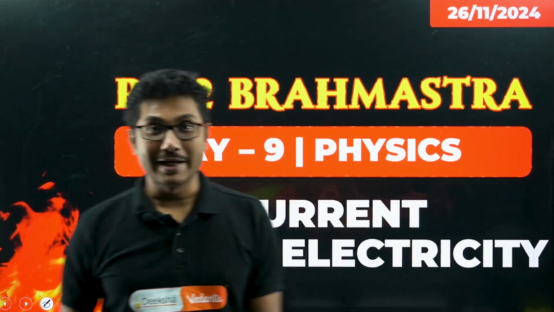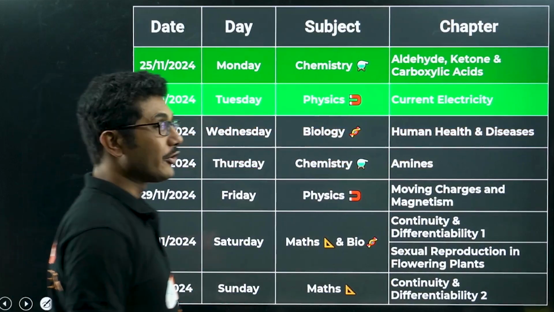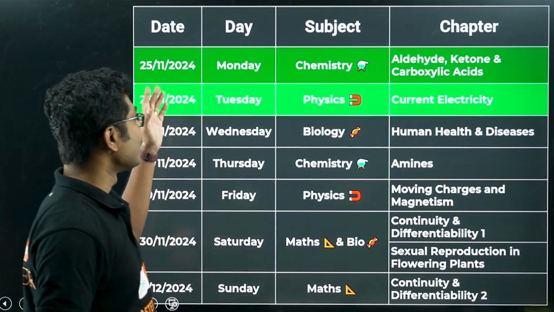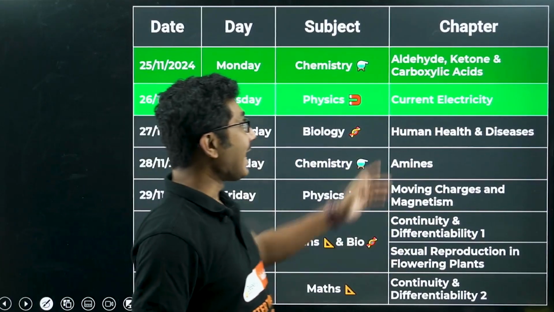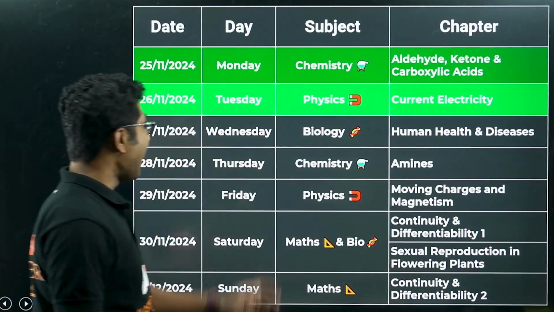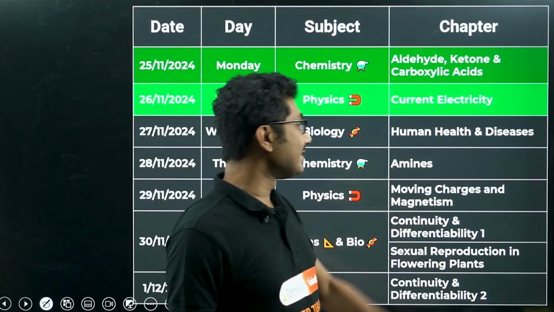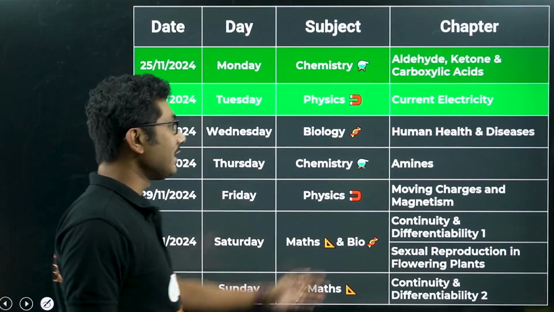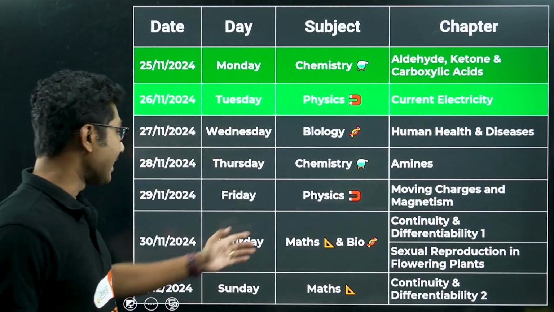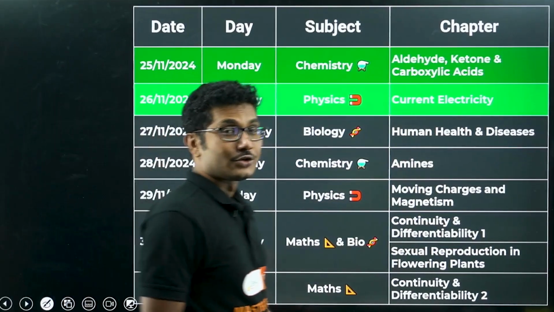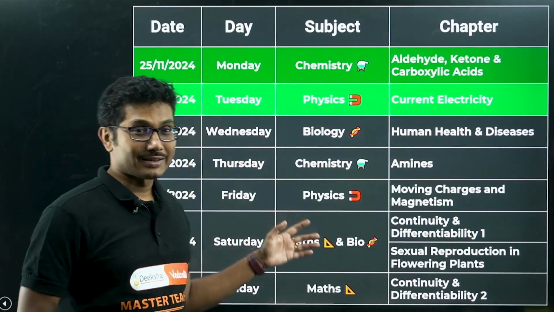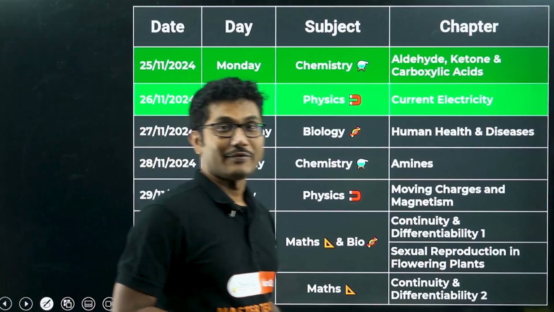If you are wondering what all we have covered and what we are going to cover this entire week, we have the entire week's plan. You can check. Monday chemistry class is already done, aldehyde, ketone and carboxylic acid. Today we are doing physics, current electricity. As usual, Wednesday will be biology, human health and diseases. Thursday again chemistry, amines, and Friday again physics, moving charges and magnetism. Saturday maths and biology, and Sunday maths. You can take a screenshot of this and save it, and check whenever you want.